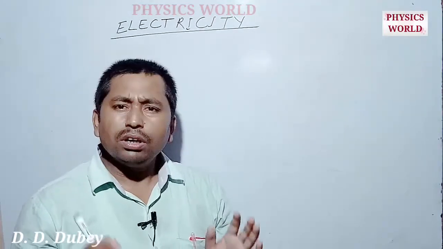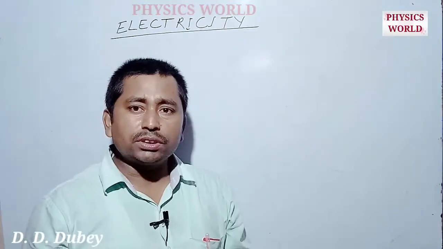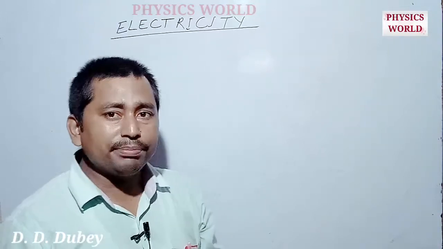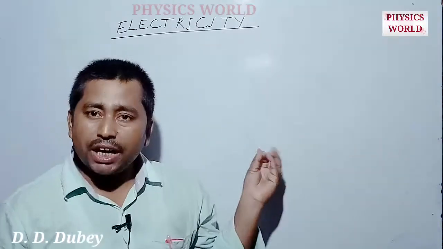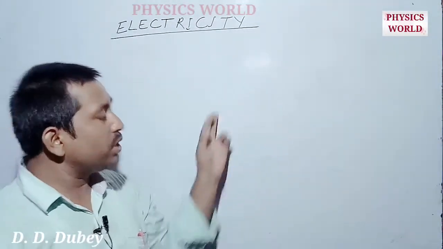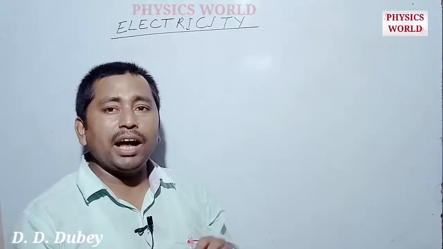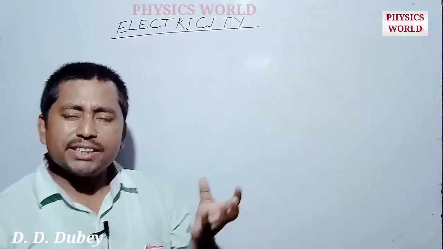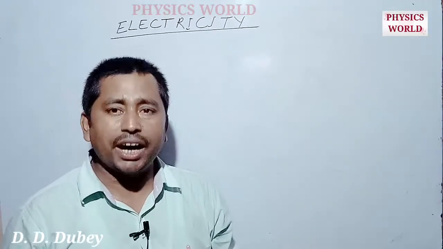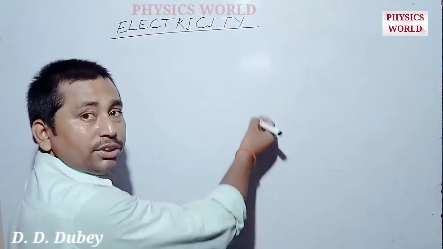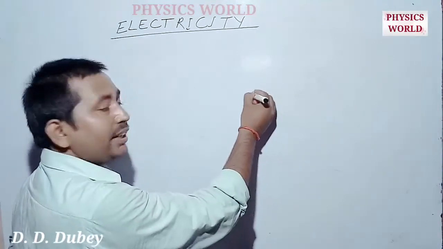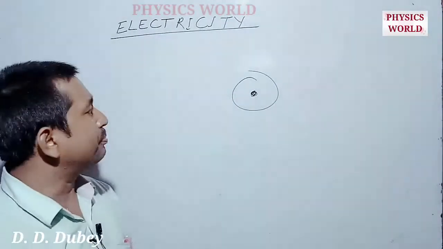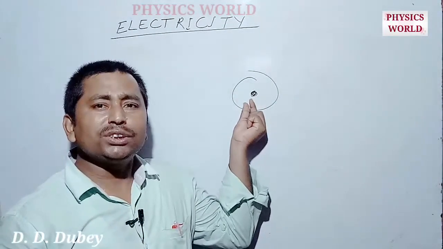So if we talk about the structure of the atom, you find that the proton and neutron are present in the nucleus and the electron revolves around the nucleus. The size of the nucleus is very small in comparison to the size of the atom. The size of the nucleus is so small,